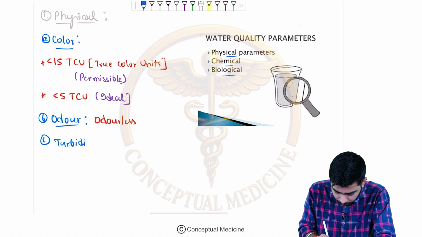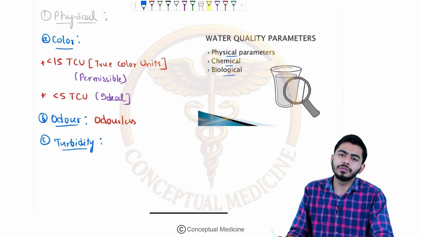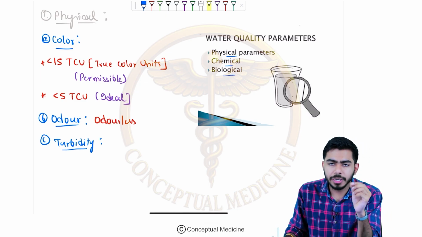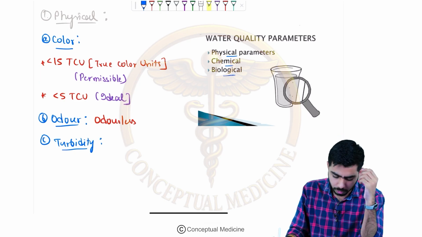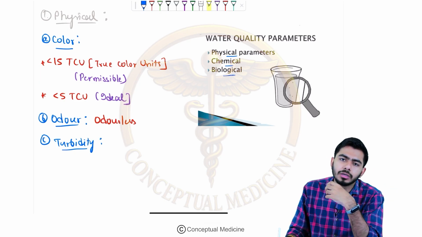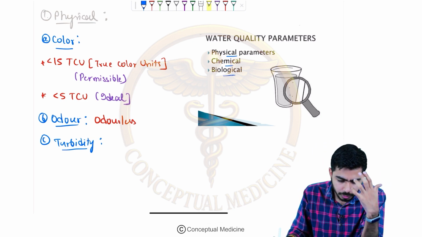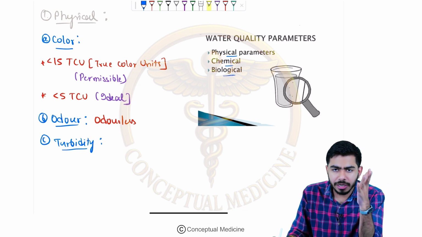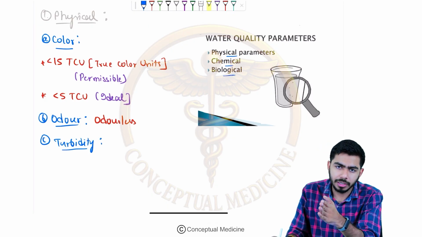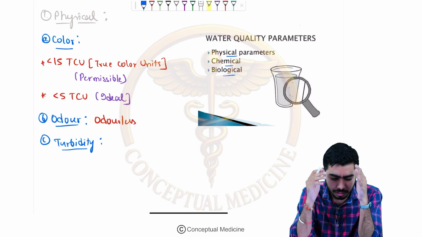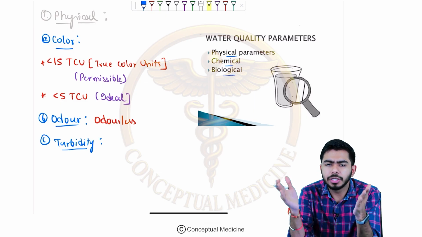Turbidity. Likewise in the color section, I told you that there is one unit which defines the rate of color in the water quality parameter. Here also I'm going to talk about one particular unit, and that unit is the nephelometric turbidity unit. They are saying that usually there should be no turbidity in the water.